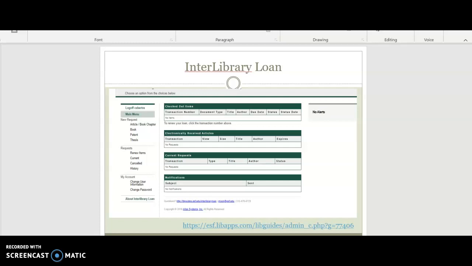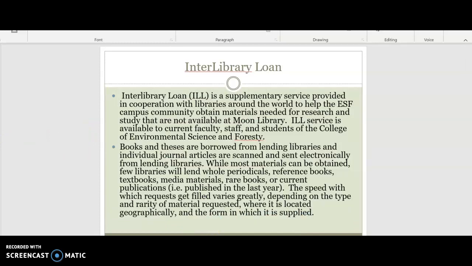So, interlibrary loan. There is a LibGuide on this that you can check for more information, but this is what it should look like when you log in. You should have created an account already. Interlibrary Loan is a supplementary service provided in cooperation with libraries around the world to help ESF obtain materials needed for research and study that are not available at Moon. It's available to current faculty, staff, and students.